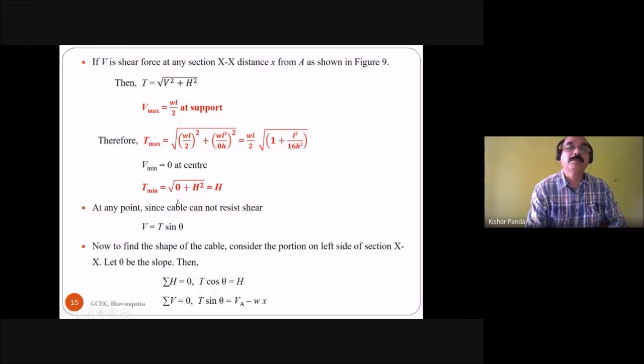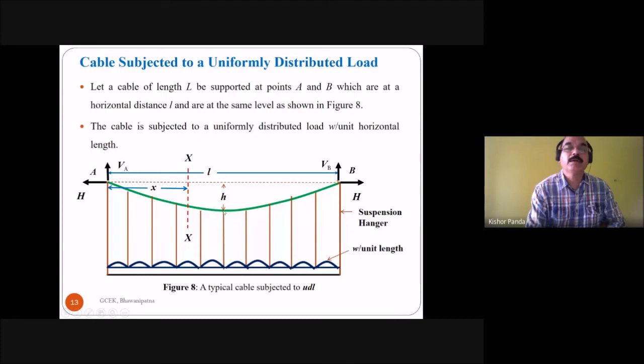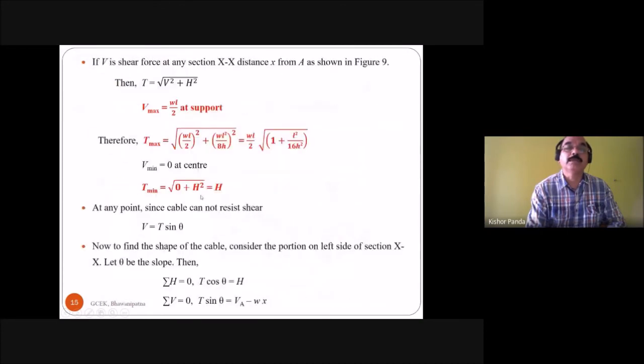Then find out what is T minimum. T minimum is equal to root over of V square plus H square, and here V is equal to 0, so T minimum is equal to H. So at the midpoint of the cable, the tension in the cable is equal to the horizontal thrust. So T minimum is equal to H.